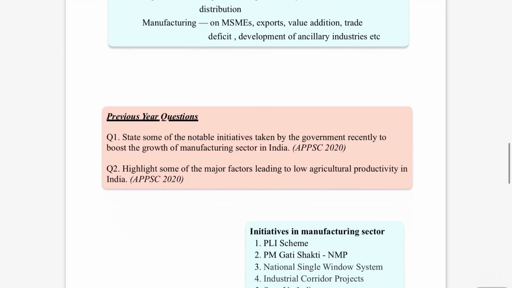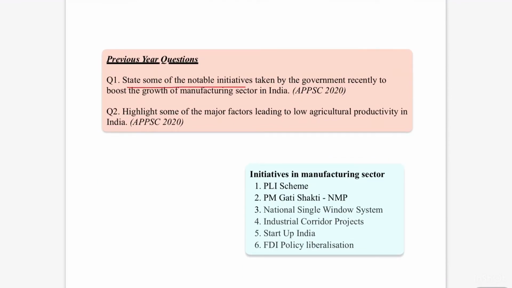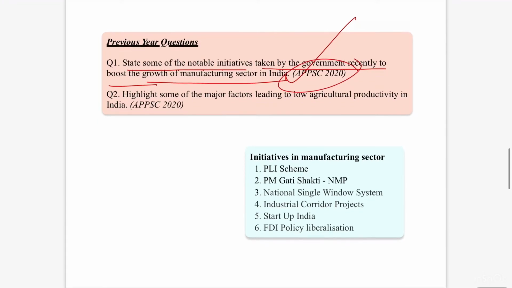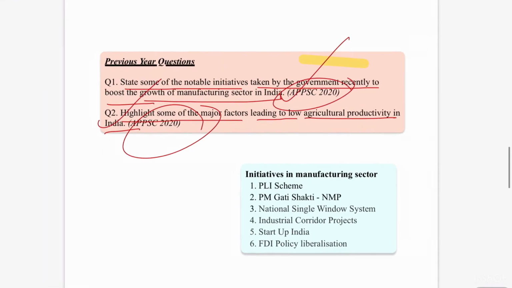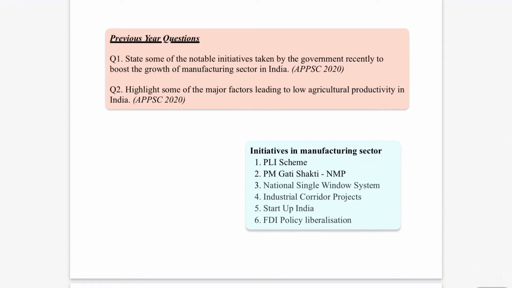If you observe the previous questions from this section particularly, one question is: state some of the notable initiatives taken by the government recently to boost the growth of the manufacturing sector in India. It was asked in APPSC 2020. And another question is: highlight some of the major factors which are leading to low agricultural productivity in India. This is also asked in the same exam. So if you observe, there are questions directly from the manufacturing sector and agriculture sector. He is asking about notable initiatives as far as manufacturing is concerned, and problem areas, major factors leading to low agricultural productivity in India.